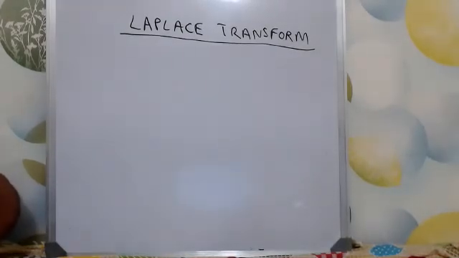Okay, so remember, the Laplace transform is still pending. Only the first part I have told.